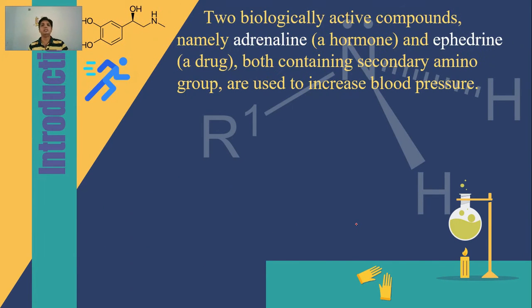Let us look at some history. The two biologically active compounds, namely adrenaline, which is a hormone, and ephedrine, which is a drug, both contain a secondary amino group. This increases the blood pressure. This is a prime example. Here, this is the structure of adrenaline. This shows how amines are very important in our life, in our body.